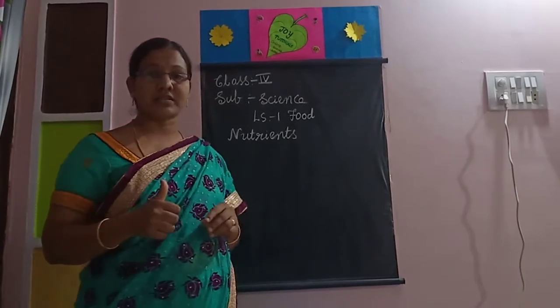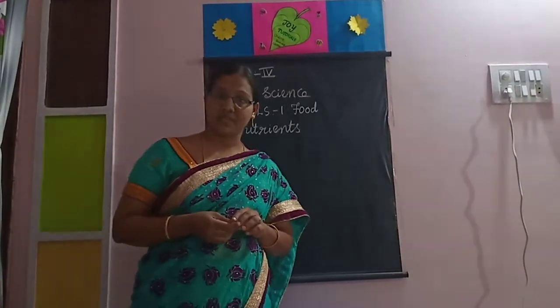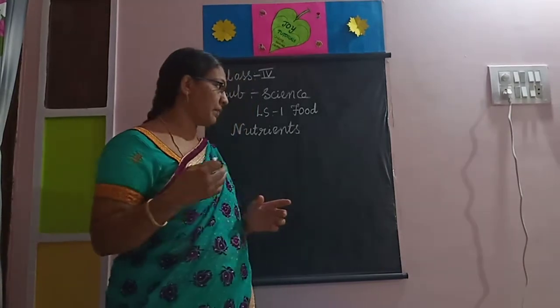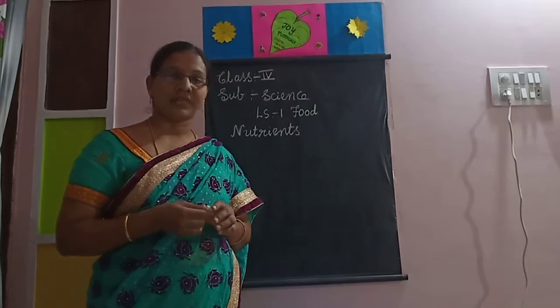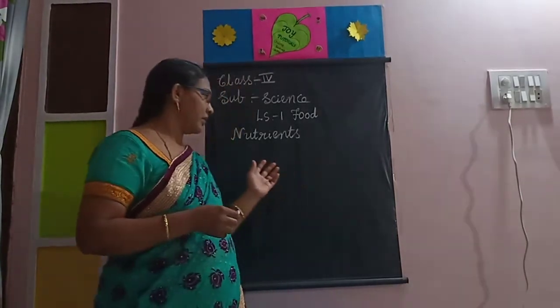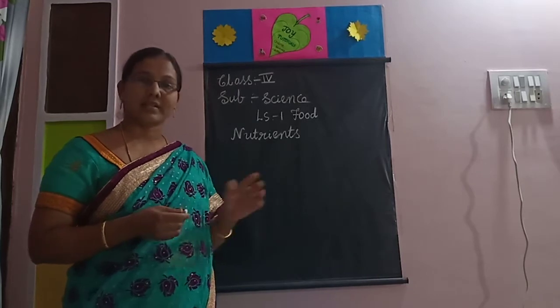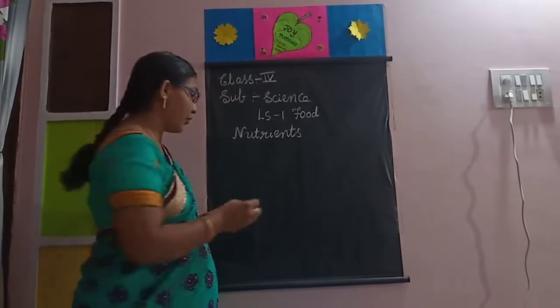What are nutrients, children? Nutrients are nothing but different food substances. Different foods contain different substances to prepare different things. These are called nutrients. These nutrients help us to grow,